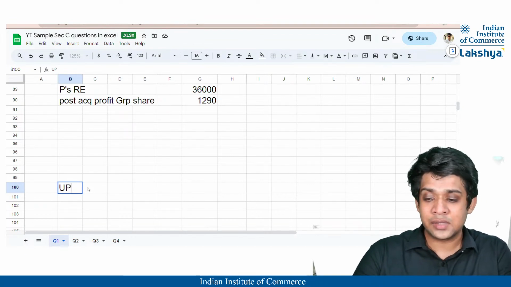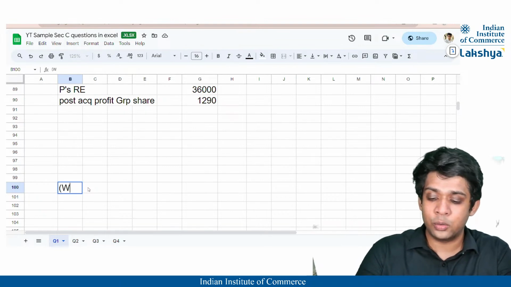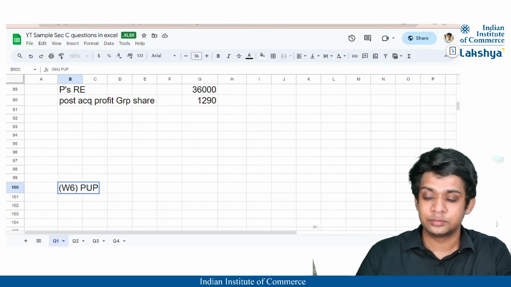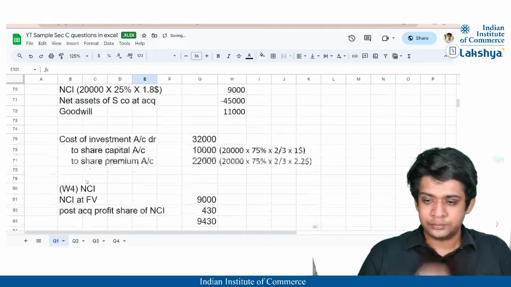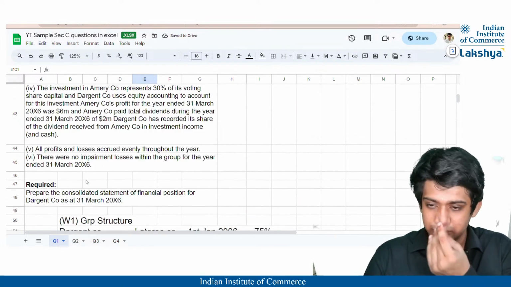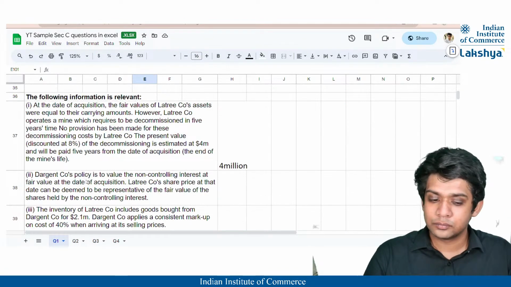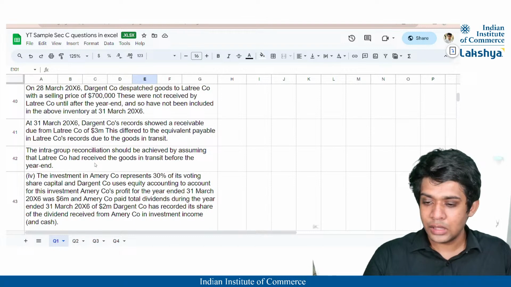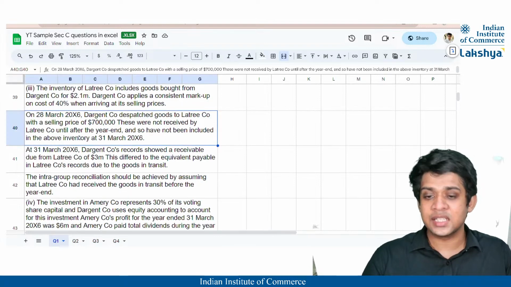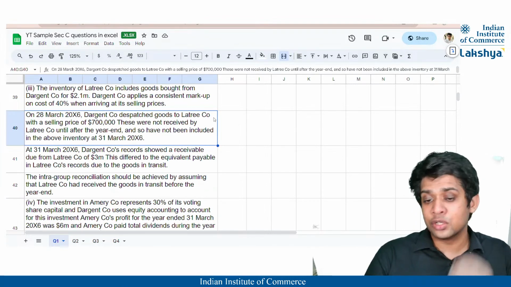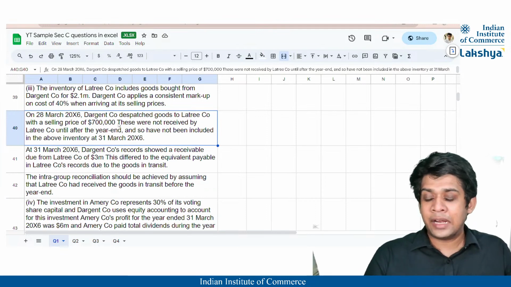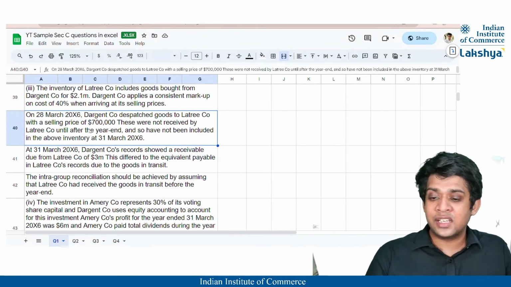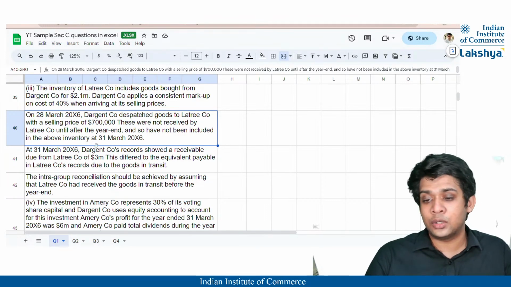Okay. So as I see, I think there is one adjustment for PUP, right? We'll do that adjustment first. Let us look at PUP. Where was it? First 2 are done. Yes, this one. On 28th March 2006, Dargent Company dispatched goods to Latry Company with a selling price of $7 lakh. These were not received by Latry Company until after the year end, and so have not been included in the inventory.